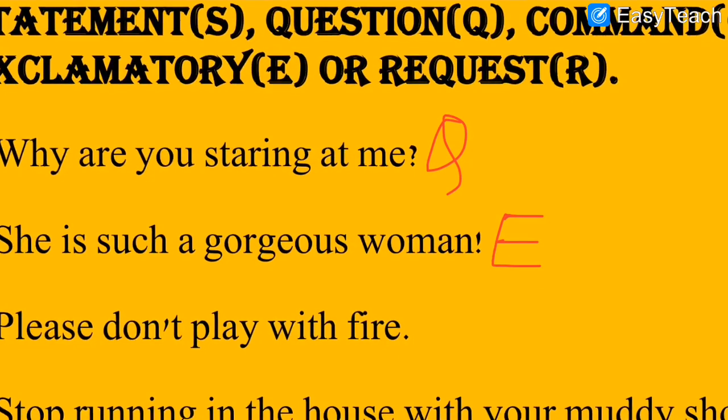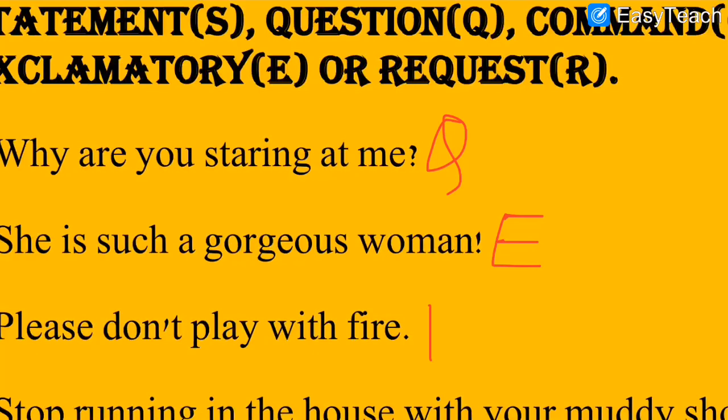Now let's read number 3. Please don't play with fire. See, what is given over here? Please is given, please. So we all know, we have already revised this lesson before, that please is used while requesting. So it is a request, and for request we write R. So let me write R for request.